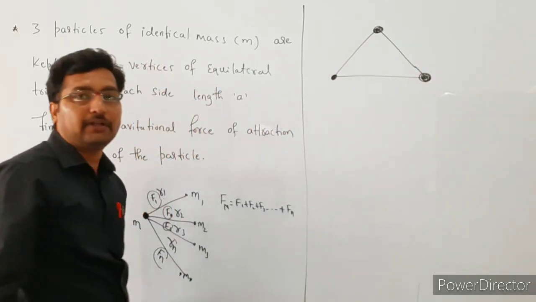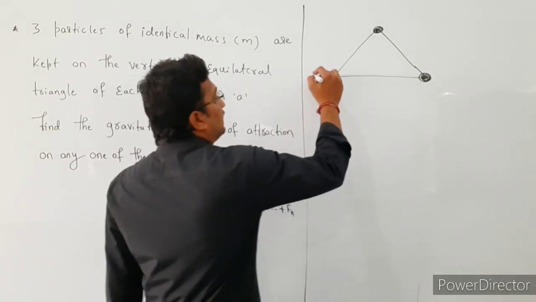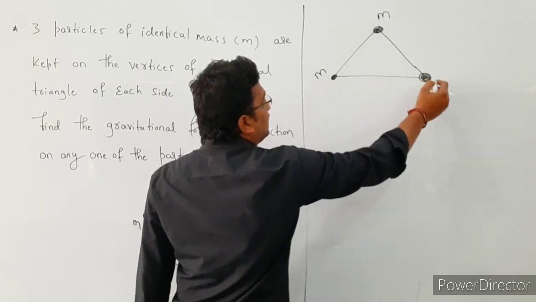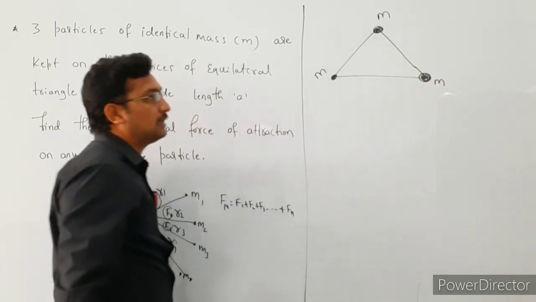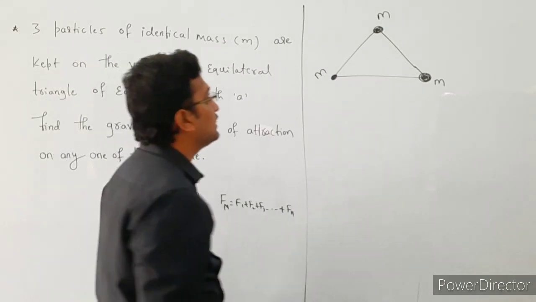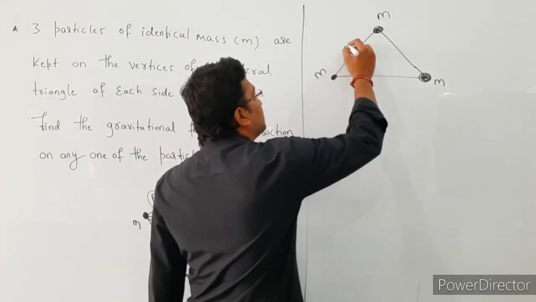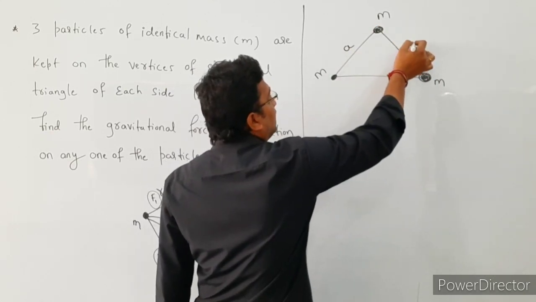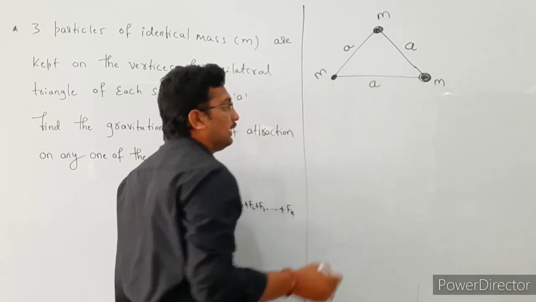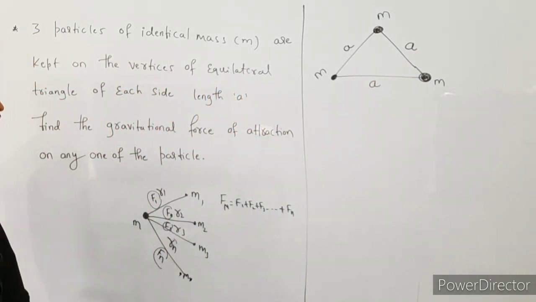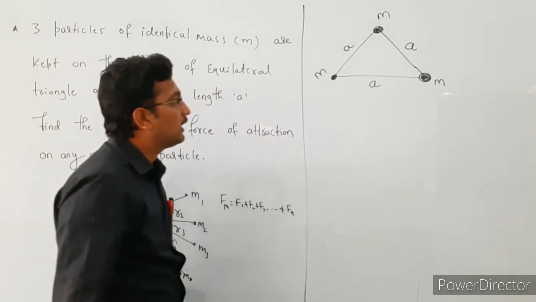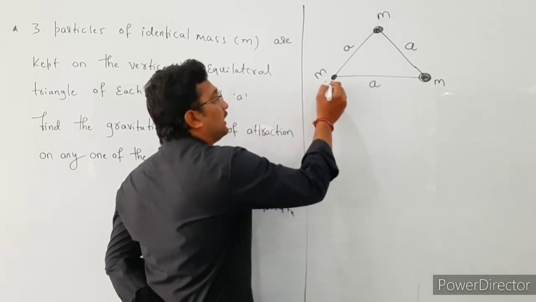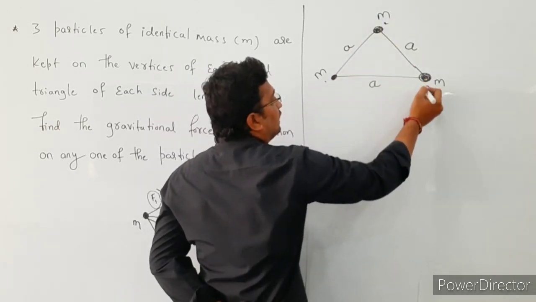In this case, the mass of each particle is given. The mass of the first particle is m, the second is also m, and the third is also m. The distance between each pair of particles is also given, that is a. The distance between these two particles is a, between these two is a, and here it is also a. We are going to find the gravitational force of attraction on any one of the particles.